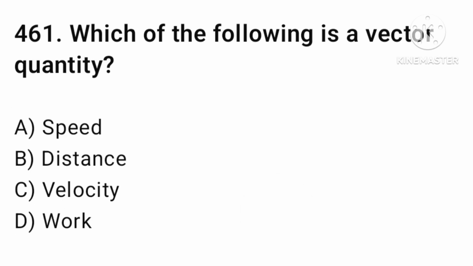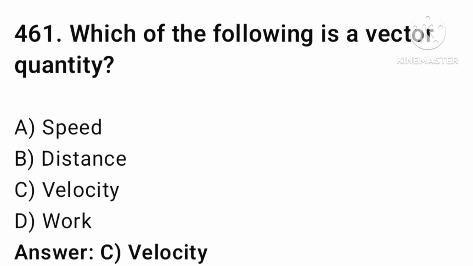The next question is which of the following is a vector quantity? Speed, distance, velocity, or work? The answer is option number C, velocity. Let's find the next question.